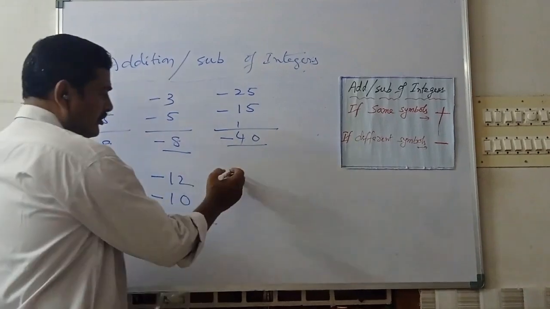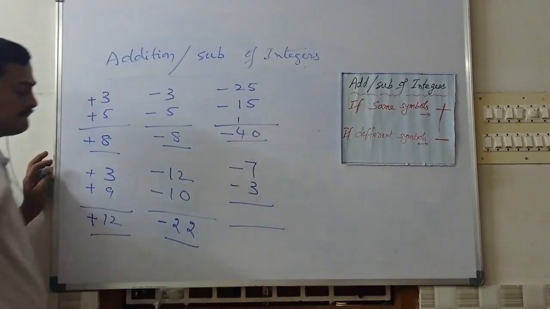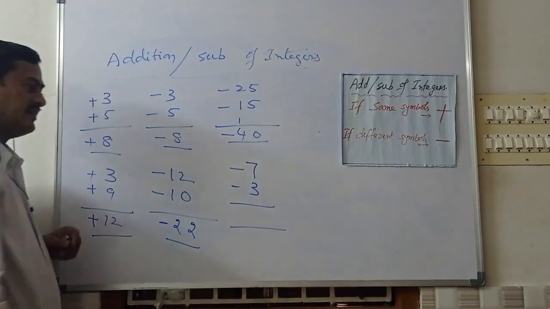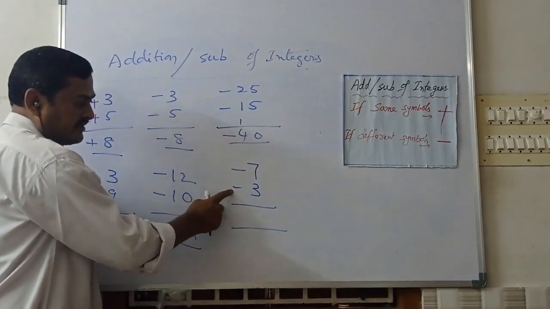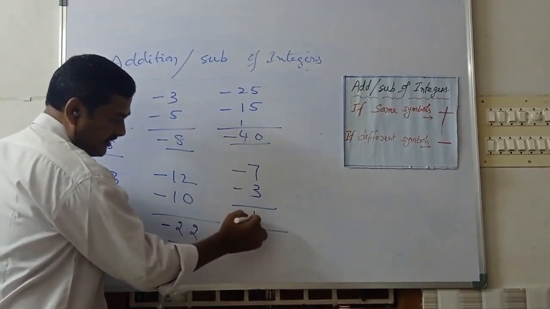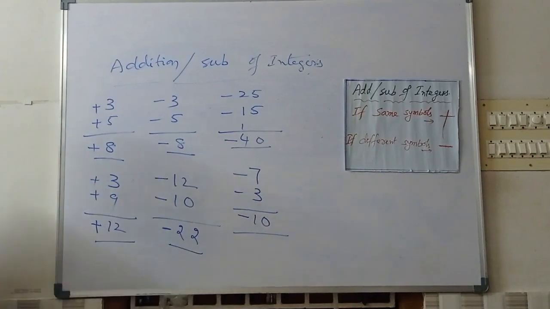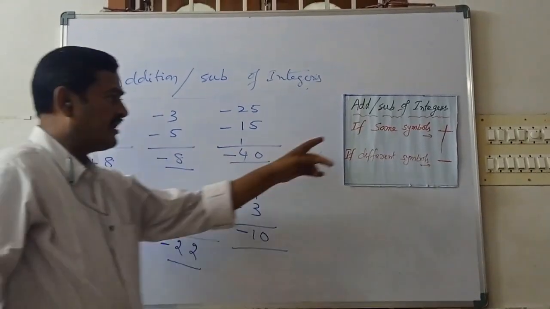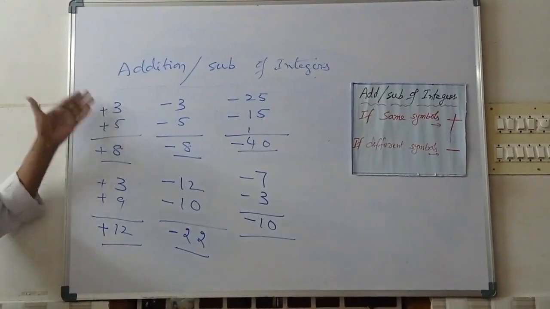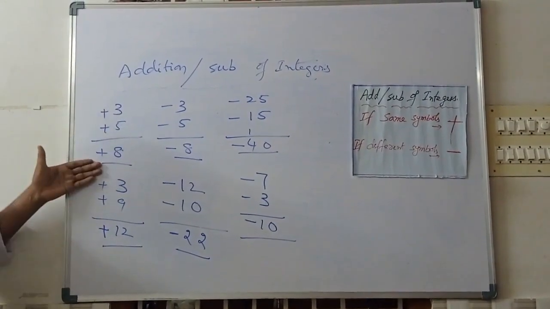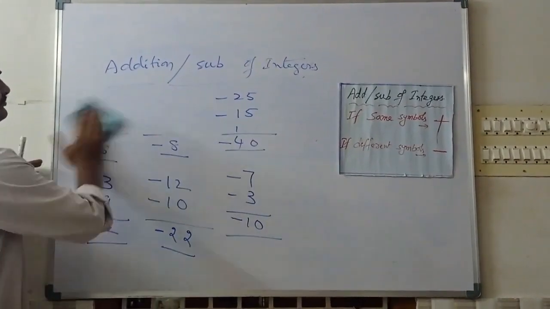Minus 7 minus 3. Here what are the symbols? Both are the same symbol. 7 plus 3, 10. We add both and then keep the minus symbol. So if the symbols are the same, we add and then keep the same symbol that came.